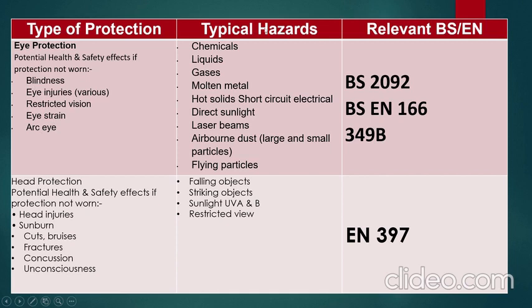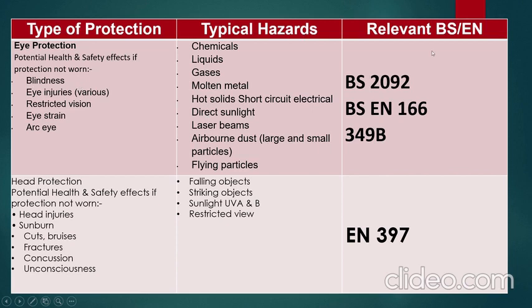So typical hazards that can cause these effects: chemicals, liquids, gases, molten metal and hot solids, short circuit, electrical, direct sunlight, laser beams, airborne dust, large and small particles, flying particles can cause these effects if we fail to wear the eye protection.